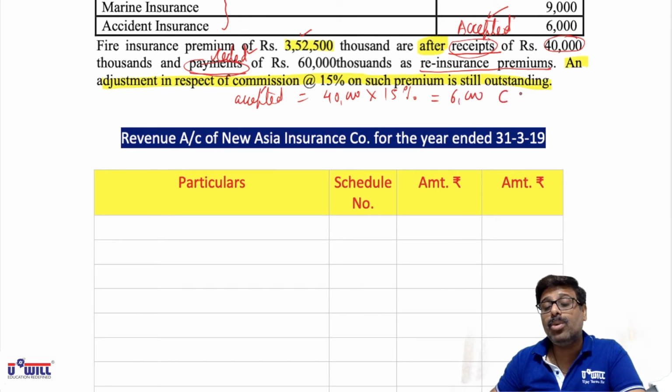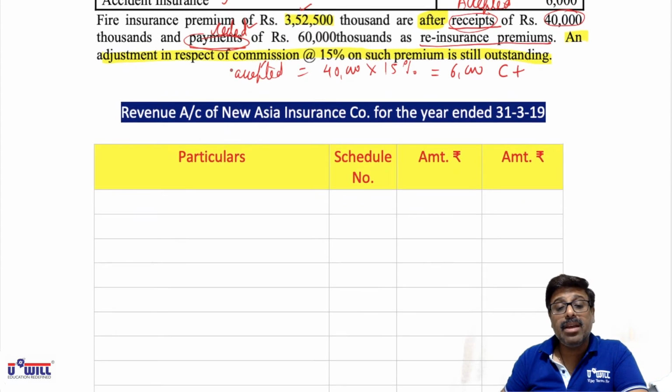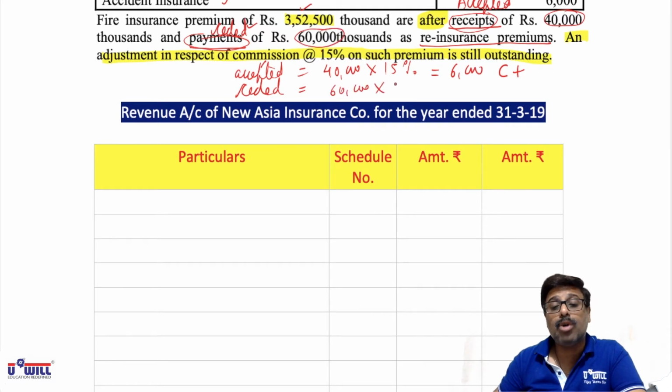That we have to add in commission. In the same way, what will be the commission on reinsurance ceded? This 60,000 is reinsurance premium ceded, so 15% commission on it will be 9,000. That is commission on reinsurance ceded, which will be subtracted from commission.